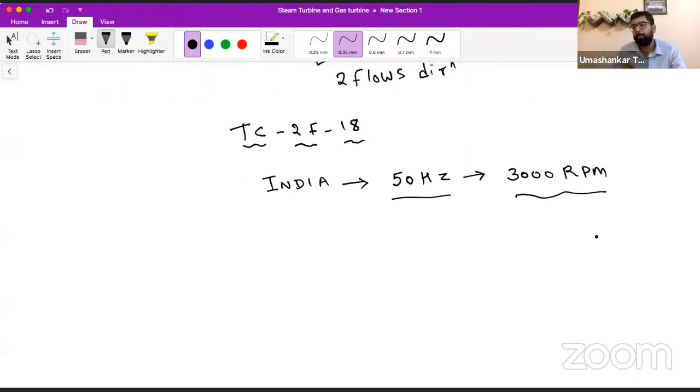Is that clear about tandem compounded? And Virender, about the direction of flow, as I said, a two flow low pressure turbine means that steam can flow in two different directions. What the outcome of this direction of flow will be, we will see when we unfold it further. Right now we are just trying to understand this specification. Is that clear till this point or not?